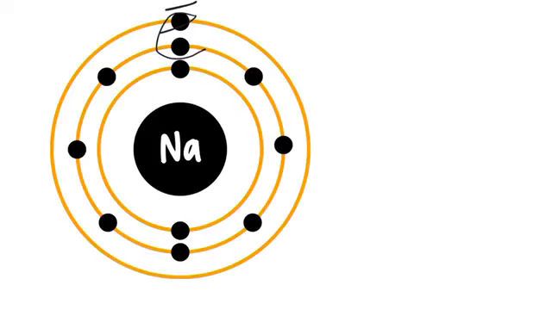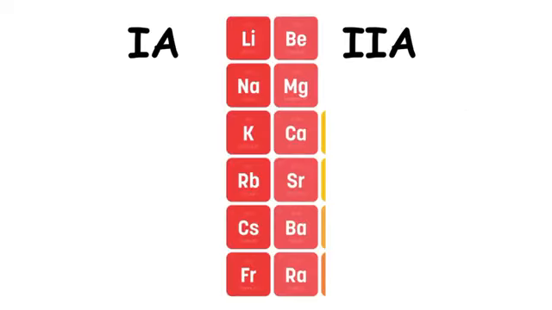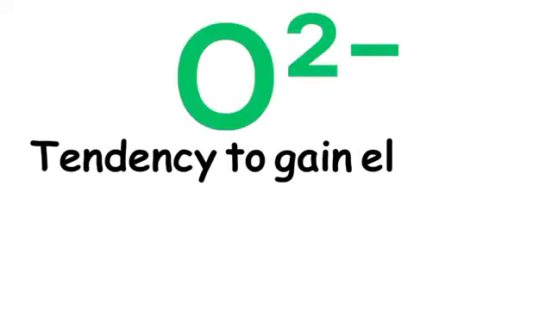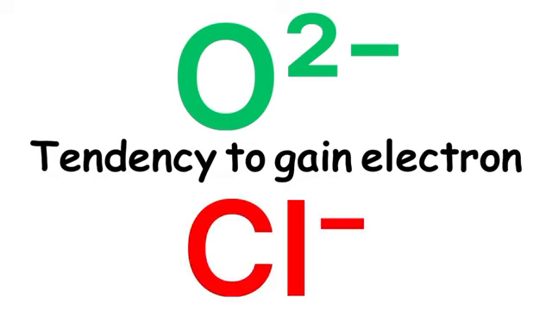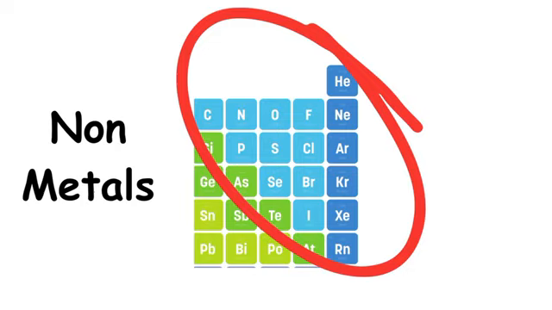Metals and nonmetals. Those elements which have a tendency to lose electrons and form positive ions are called metals. For example, elements of group 1st and 2nd A are metals except hydrogen, and those elements which have a tendency to gain electrons and form negative ions are called nonmetals. Elements of group 6th A and 7th A fall in this category.